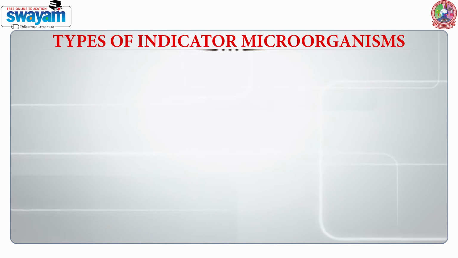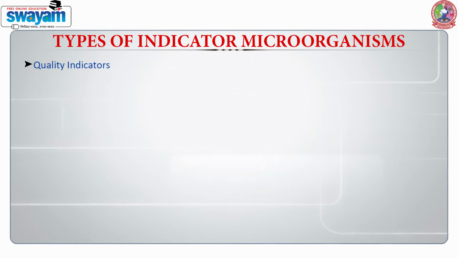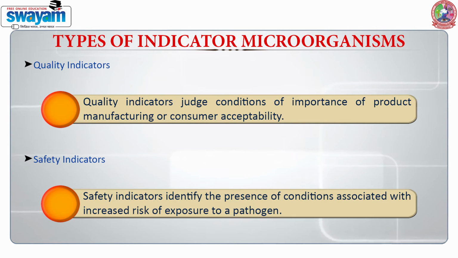So when we talk about the indicator microorganisms, we should know their types. There are two types of indicator microorganisms. The first are the indicators of quality, and the second category is indicators of safety. Quality indicators judge conditions which are important for product manufacturing or consumer acceptability. On the other hand, safety indicators identify the presence of conditions associated with increased risk of exposure to a pathogen.